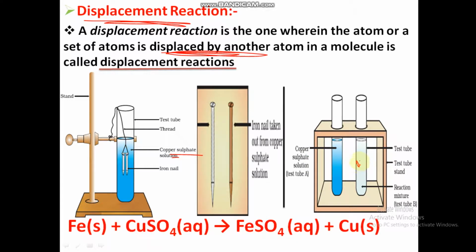So this is an example of displacement, where iron displaces copper from copper sulfate to produce ferrous sulfate and copper. Fe plus CuSO4 gives rise to FeSO4 plus Cu. Right. aq means aqueous.